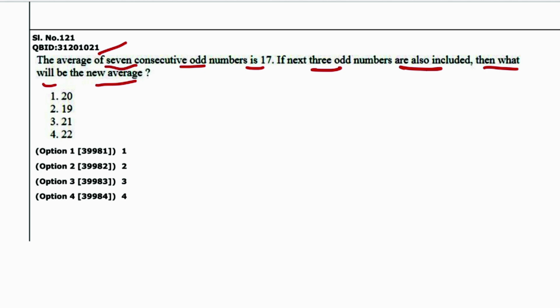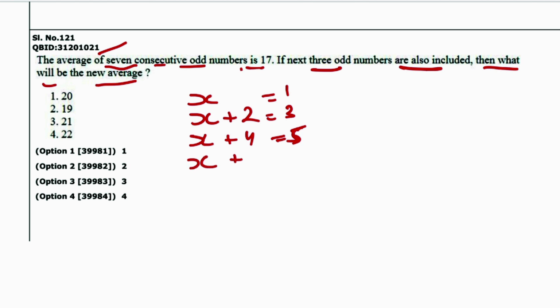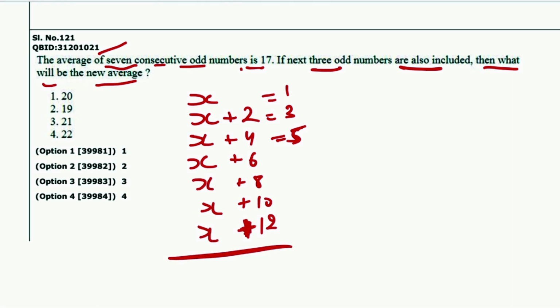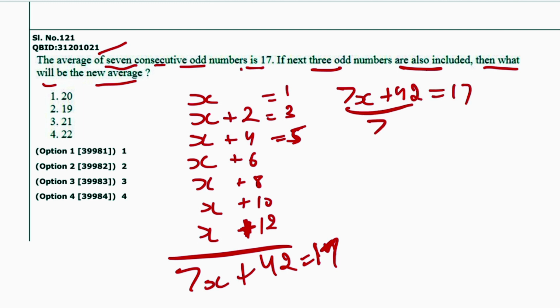So they are saying 7 consecutive odd numbers. Let the first odd number be x. So next is x plus 2, x plus 4. How? Like 1, then 3, then 5. This is how you will get the odd numbers. Then x plus 6, x plus 8, x plus 10, x plus 12. So the sum comes to 7x plus 42, and the average is 17. The average is (7x plus 42) divided by 7.